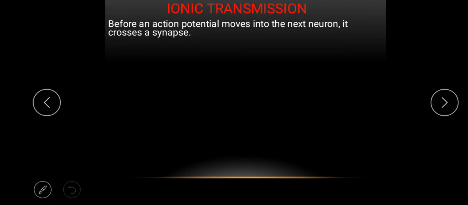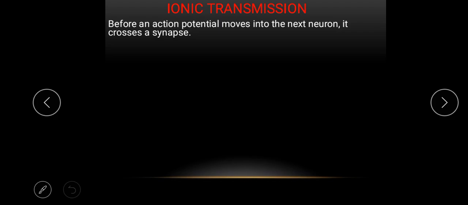Now, let's briefly look at ionic transmission. We have discussed so far the movement of the action potential, which we refer to as a stimulus, moving along the neuron. We say the action potential is moving along the neuron from the cell body and travels down to the axon terminal.